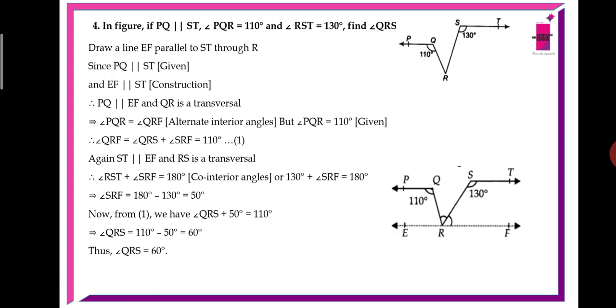Since PQ is parallel to ST and EF is also parallel to ST, therefore PQ is parallel to EF and QR is a transversal. You can see in the second figure clearly. Angle PQR equals angle QRF, as they are alternate interior angles. But angle PQR is given as 110 degrees, so in place of PQR I am substituting 110. Therefore, angle QRF equals angle QRS plus angle SRF equals 110 degrees. This is the first equation.